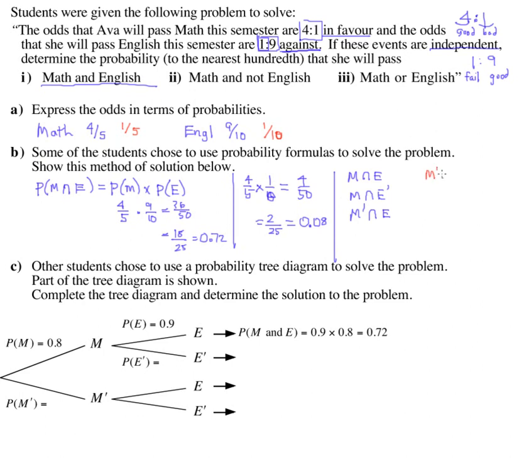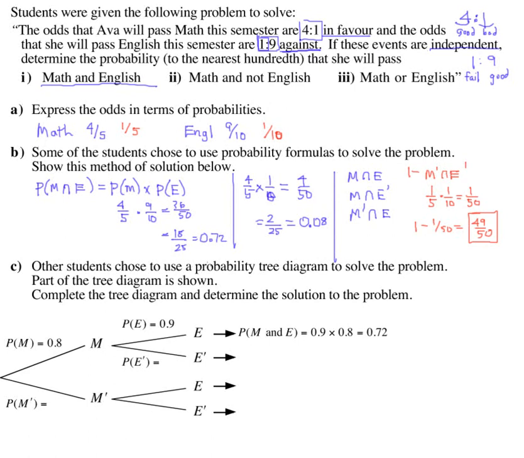find the chance of the doomsday scenario where you fail both courses, which would be 1/5 times 1/10 equals, there's a 1 in 50 chance of failing them both, and then you do 1 minus that. 1 minus 1 out of 50 is 49 out of 50. So if you have a 1 in 50 chance of failing both courses, that means the other 49 times out of 50 you're going to pass something, and maybe even both of them.